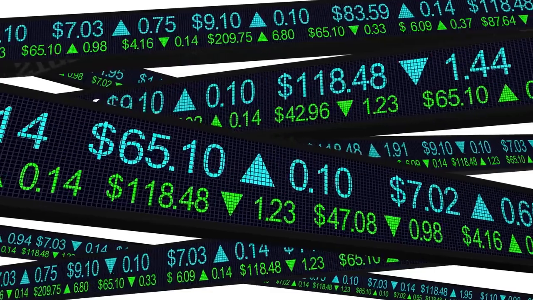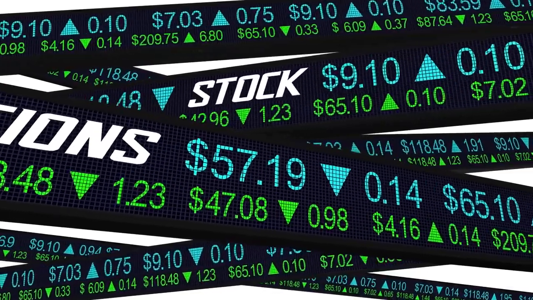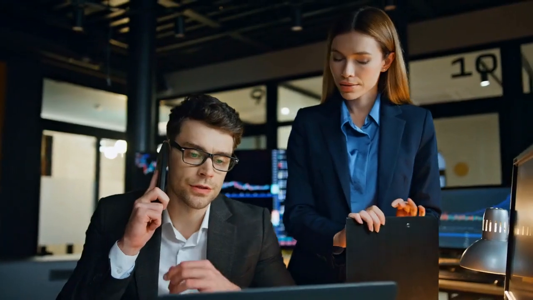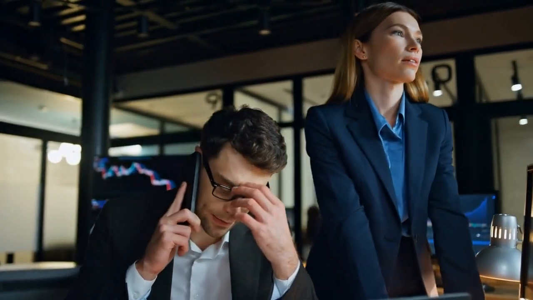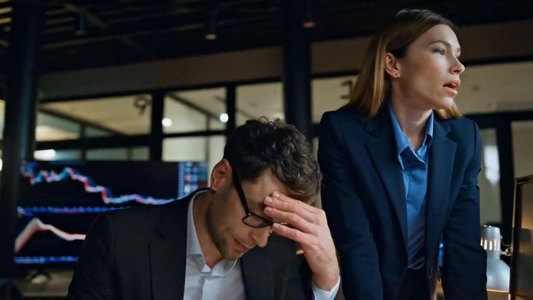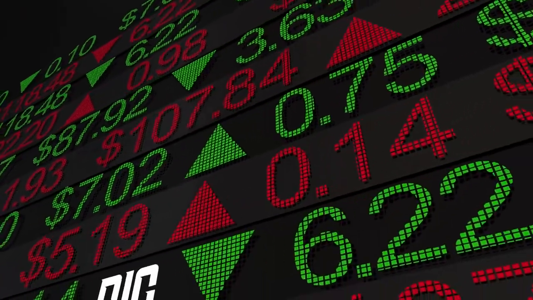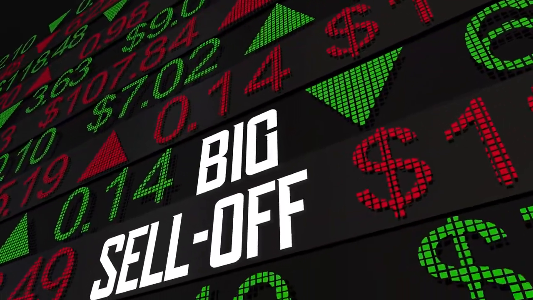In a call option, the buyer has the right to purchase the underlying asset at a predetermined price. If the option is assigned, the seller must sell the asset to the buyer at the agreed price, even if the market value is much higher. This can lead to significant losses if the price skyrockets.